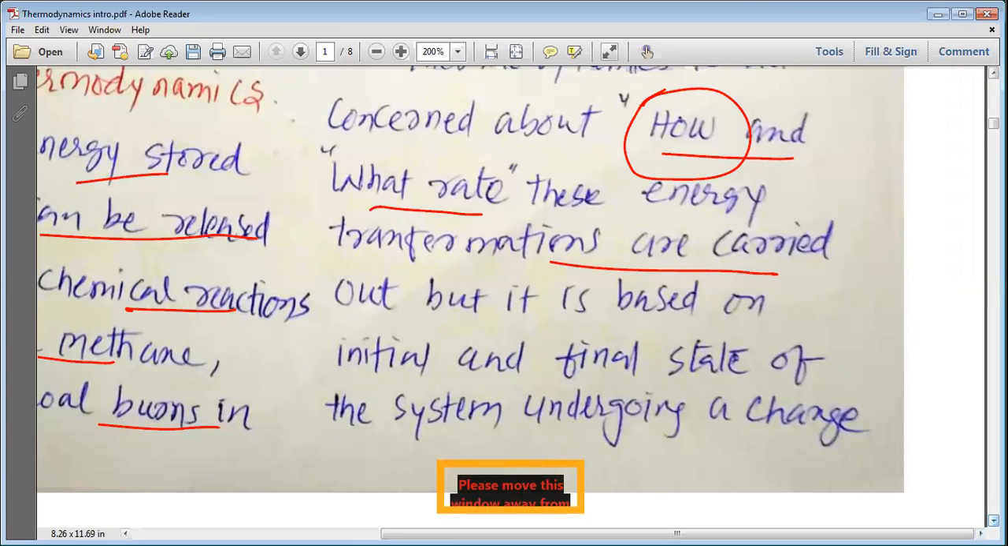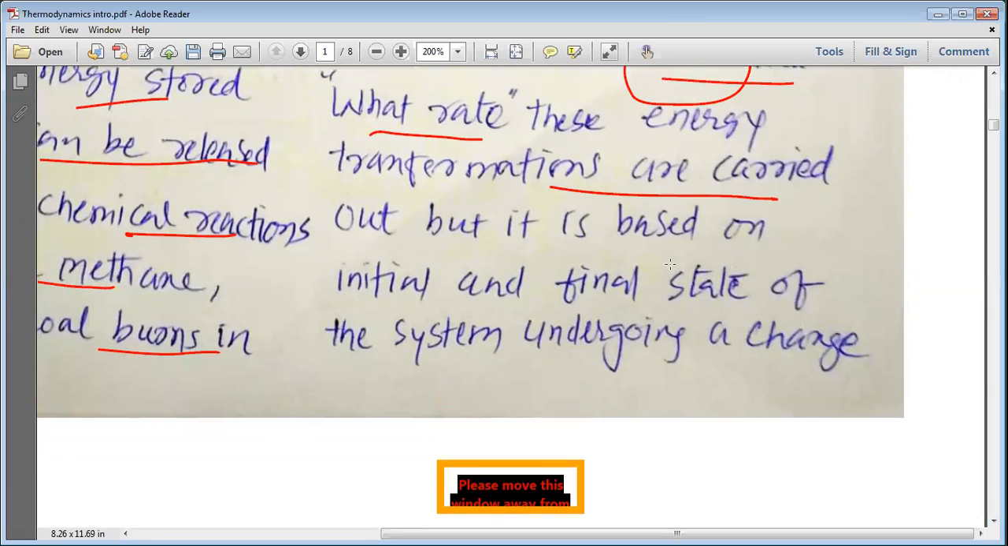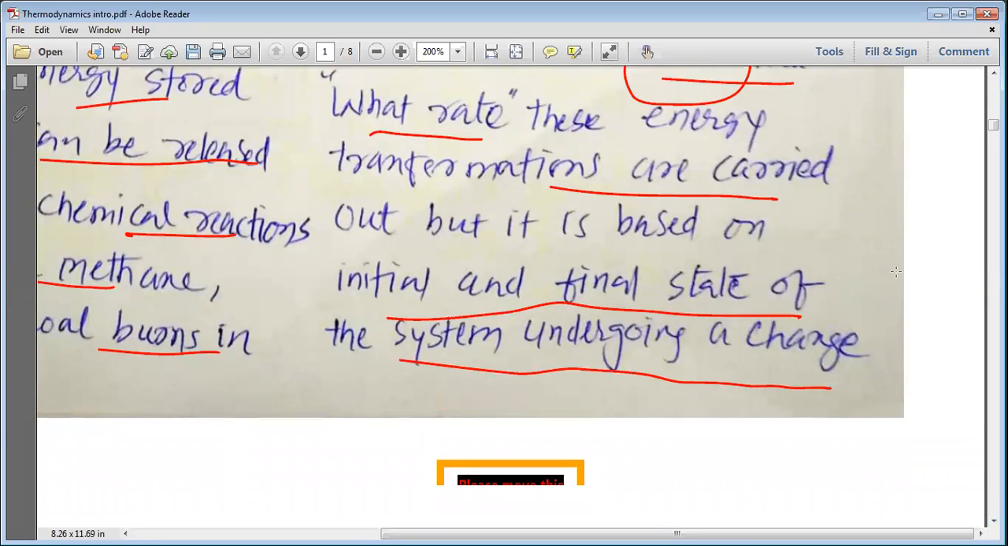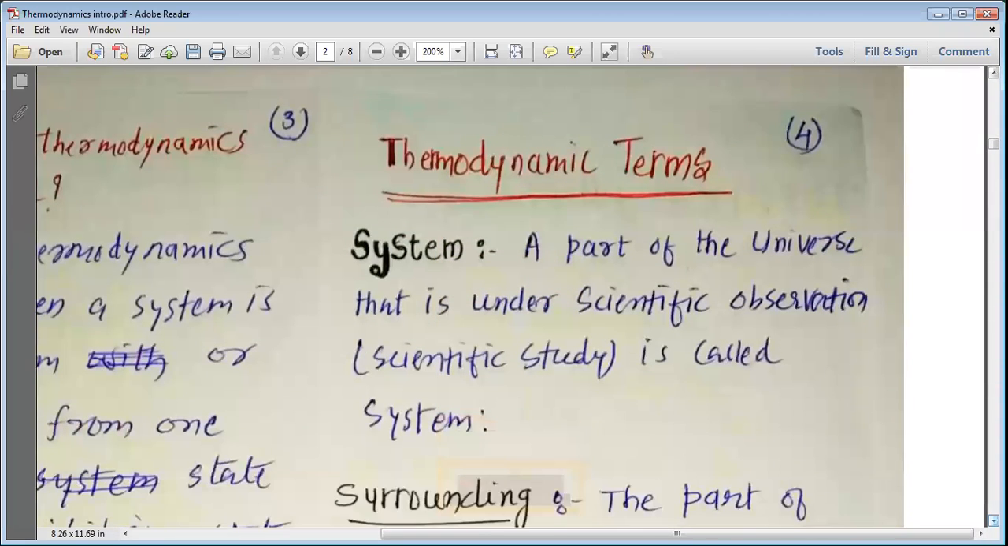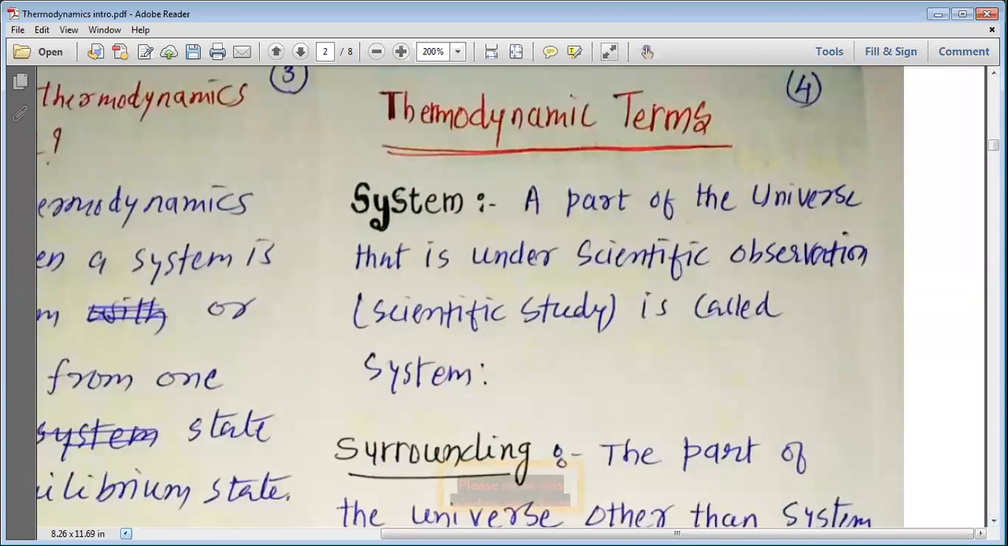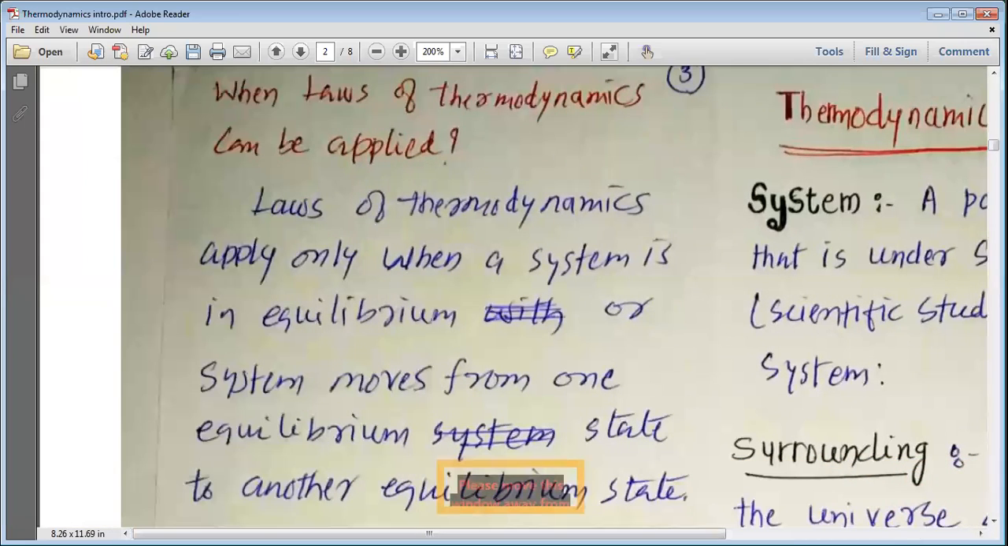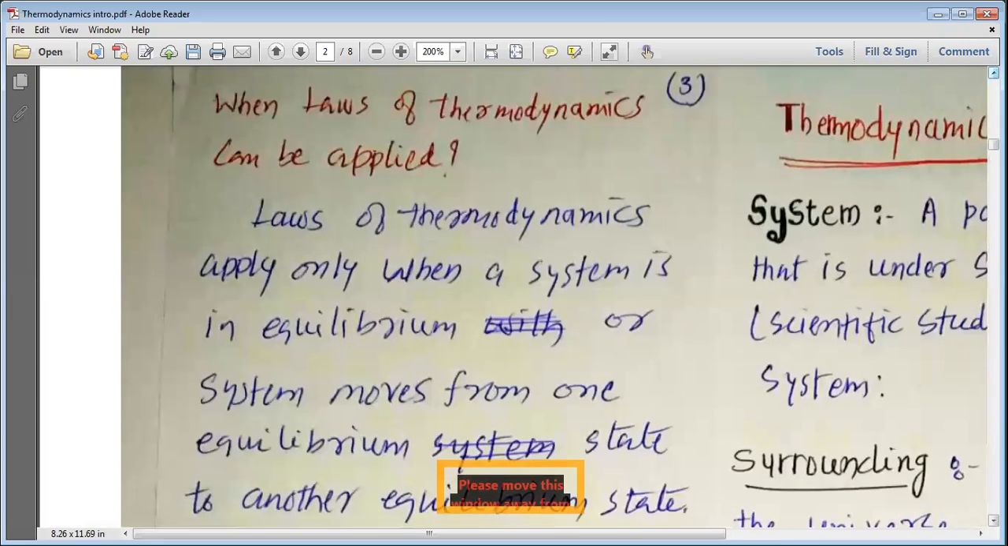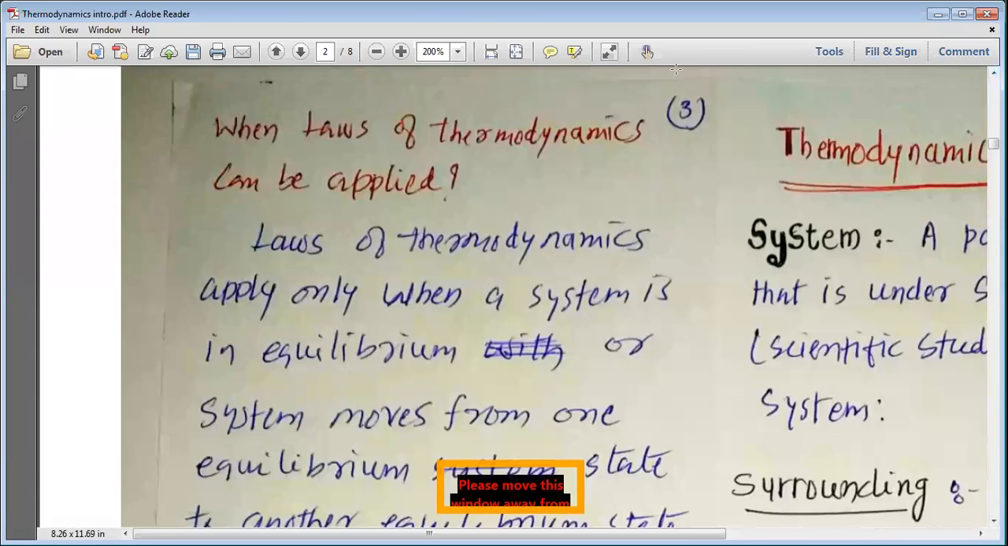Thermodynamics is not concerned with this, but it is based on the initial and the final state of the system undergoing a change. So in thermodynamics, we study the initial and final state. We study what happens before the reaction and what happens after the reaction. We are not concerned much about how the reaction took place, what pathway the reaction goes through, or what pathway the changes take. Thus, thermodynamics is concerned about the initial and final state of the system, the initial and final state of the material or the chemical reaction.